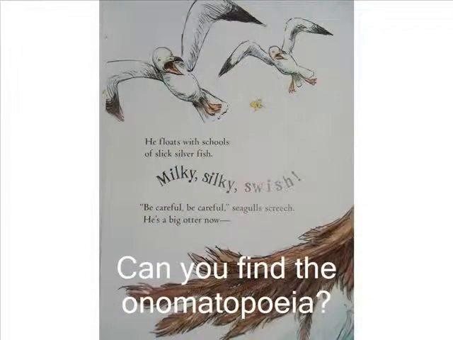Little Otter floats with schools of silver fish. Milky, silky, swish. About this time, a big eagle tries to catch Little Otter. Can you find the onomatopoeias? Did you say milky, silky, swish? Great!